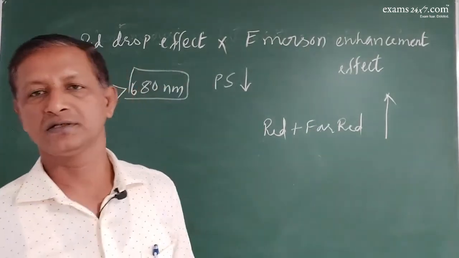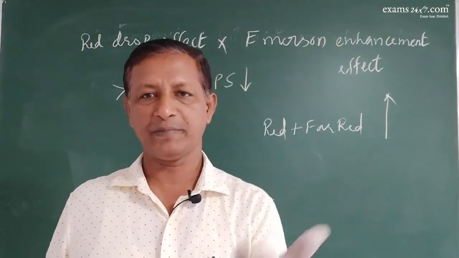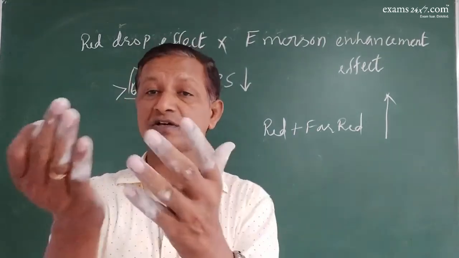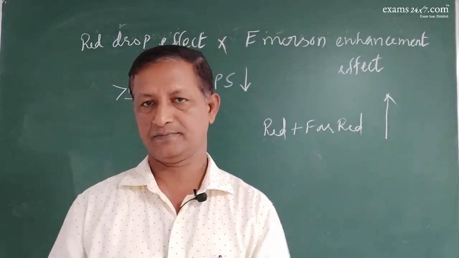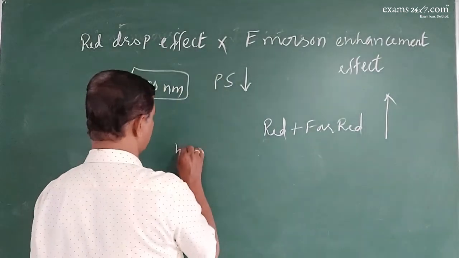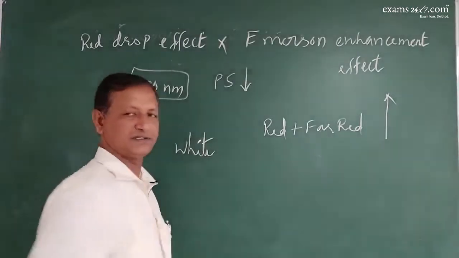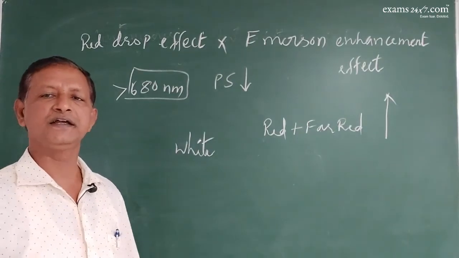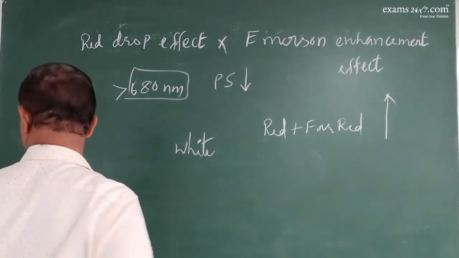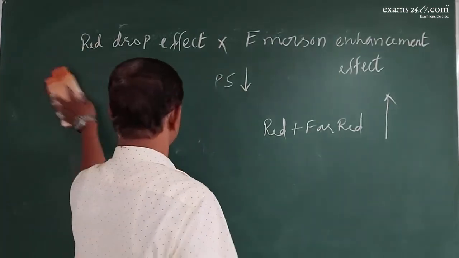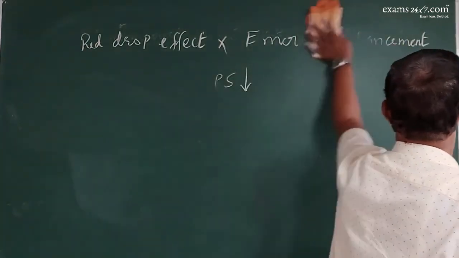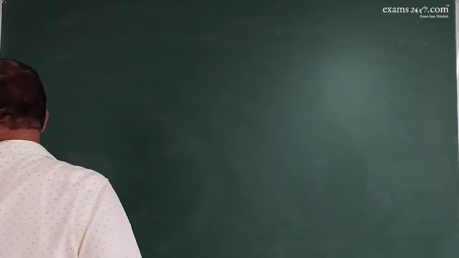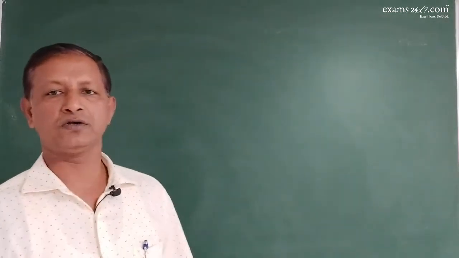So it means that the photosynthetic rate will be less in monochromatic light, but it will be high when a mixture of wavelengths of light is provided. And it is particularly so in white light. In white light, rate of photosynthesis is very high. In white light, it is very much high. Okay. So this is the red drop effect and Emerson's enhancement effect. Right. Moving on to the next concept.